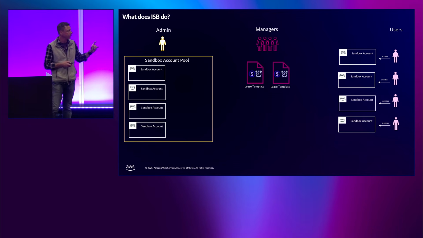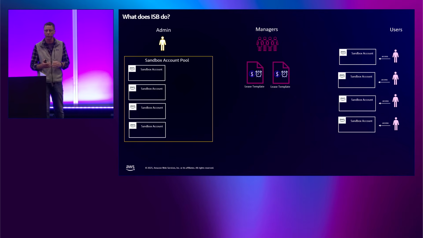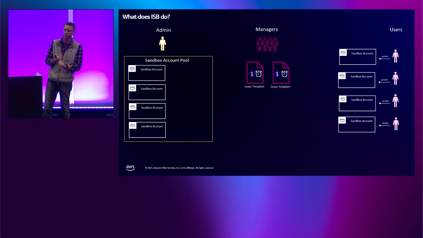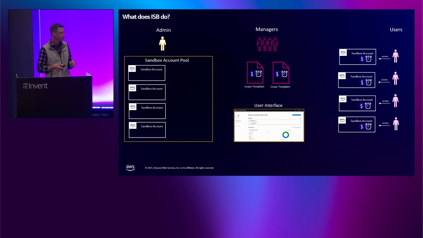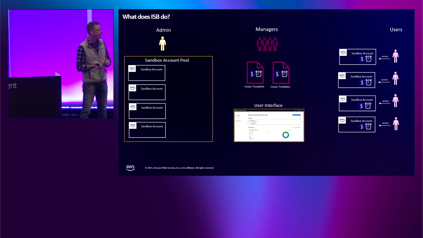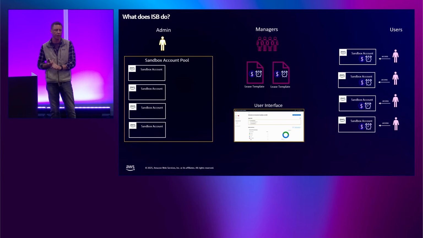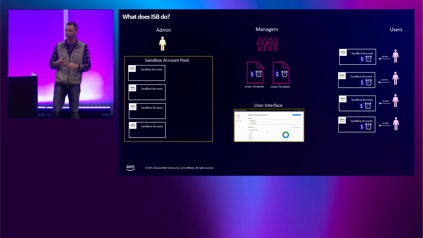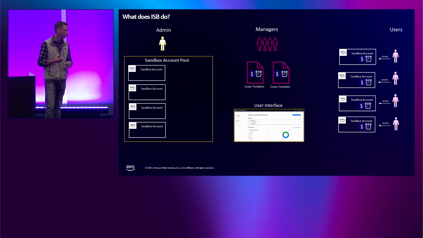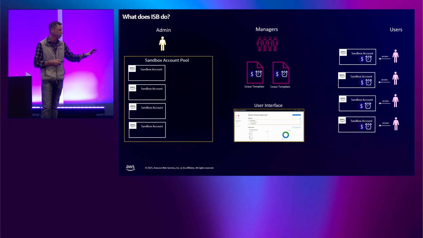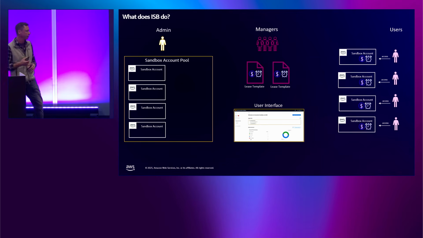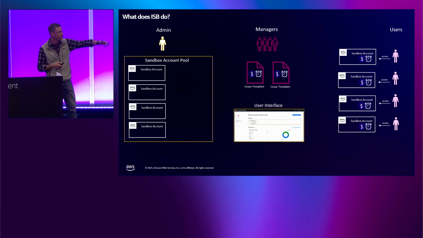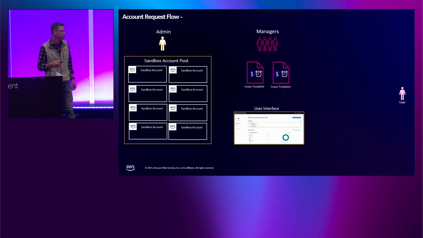Using something we call lease templates, the manager is able to create controls around cost and time, which you'll see in the demo. I'll dive a little bit deeper. This is all possible through a user interface. Access to the solution, as well as the AWS accounts, is through IAM Identity Center. If you're using a third-party provider, Okta, Entra, it's going to work exactly the same way. So access to the solution, which is a user interface, is through IAM Identity Center, and this is what allows the 3 different users, or the 3 different personas, to be able to use this solution.